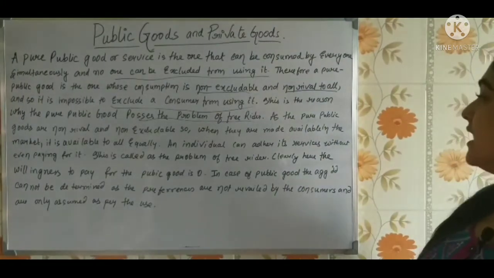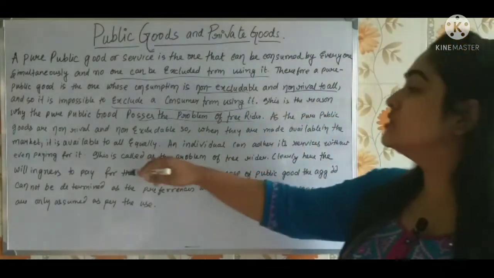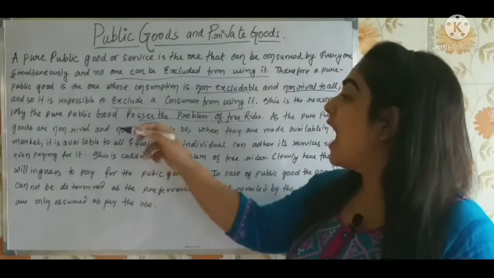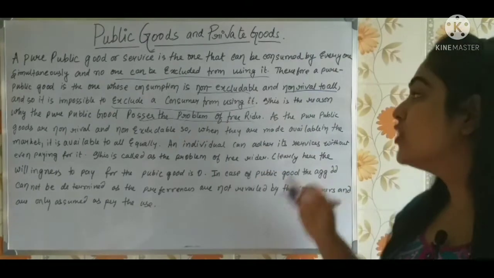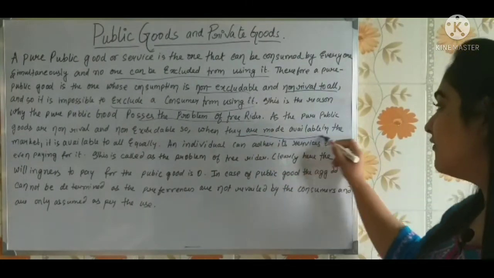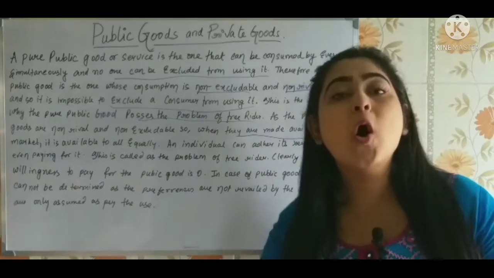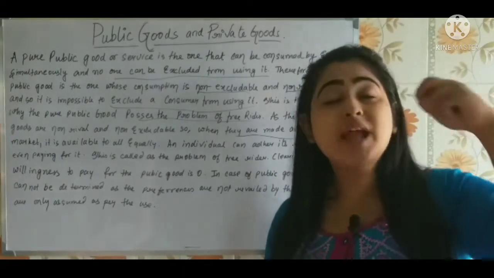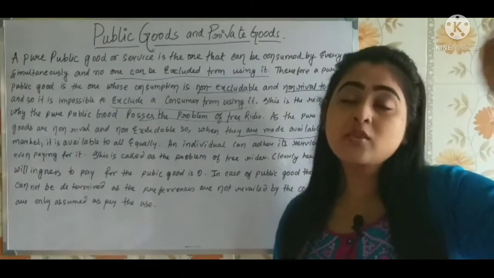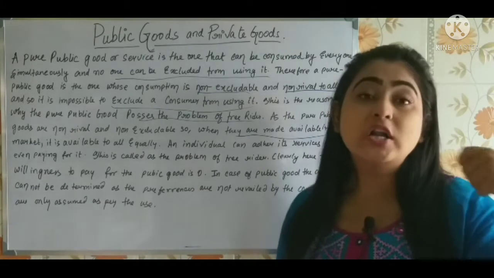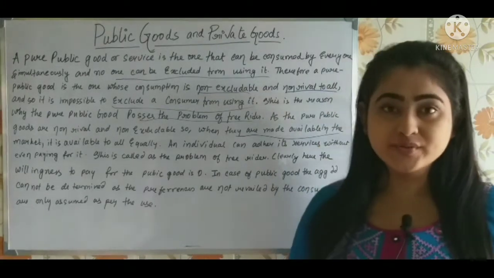As the pure public goods are non-rival and non-excludable, when they are made available in the market, it's available to all and you can use it as much as you want.